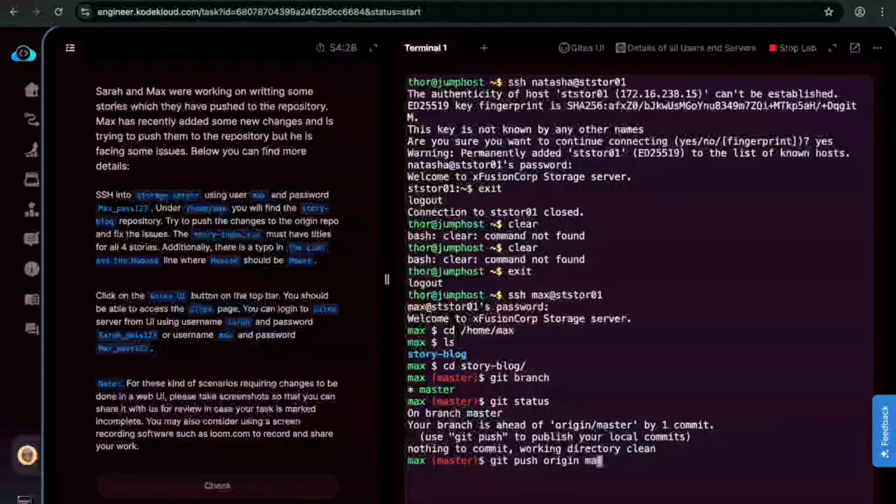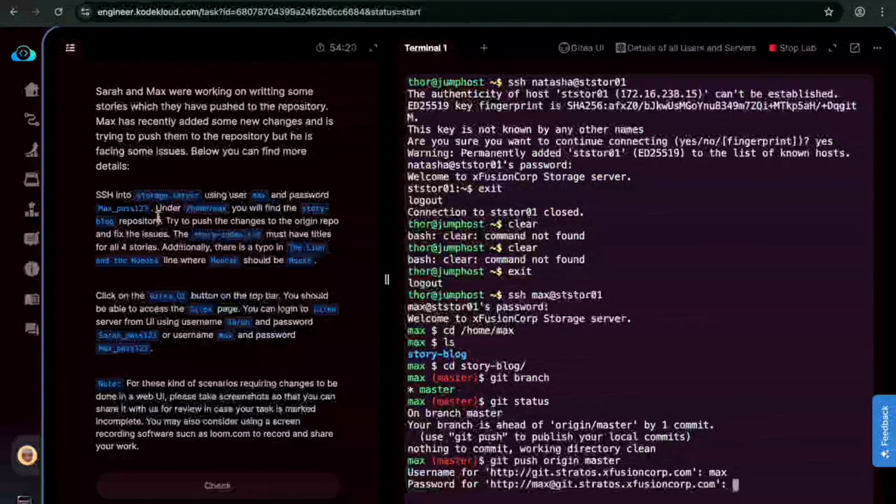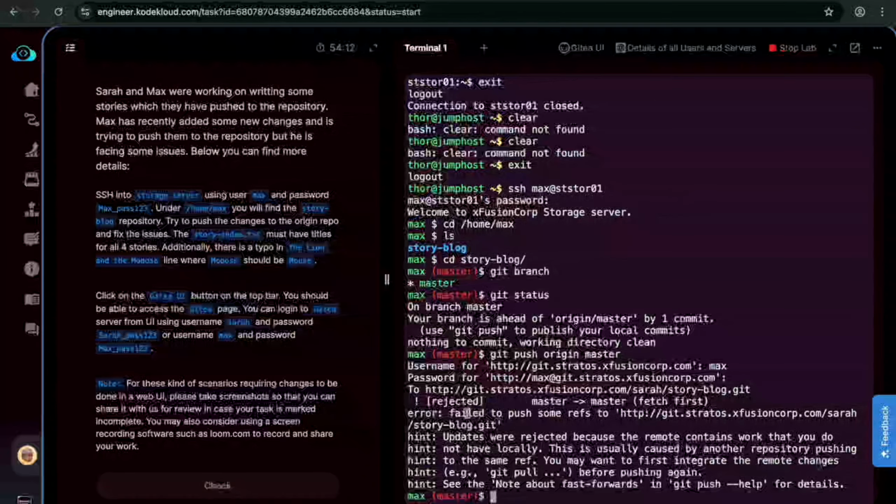Git push origin master, and then it is asking for the username. So Max will be the username and the password is this one. Let me copy it, paste it here, enter. See, it failed. Updates were rejected. The remote contains work that you do not have locally.